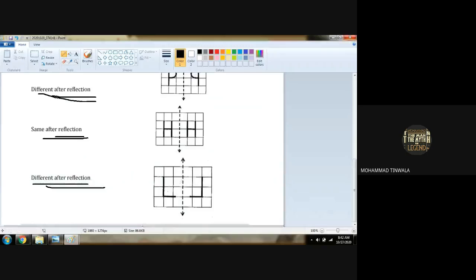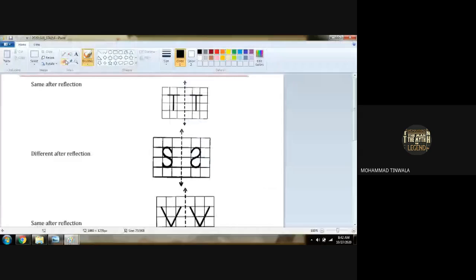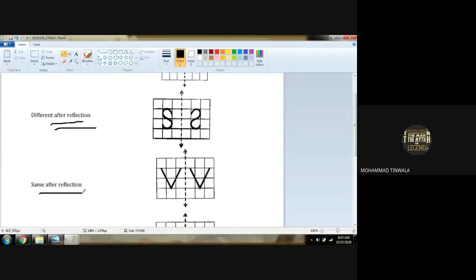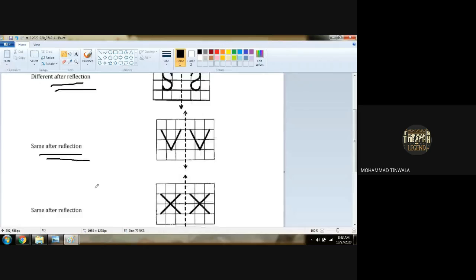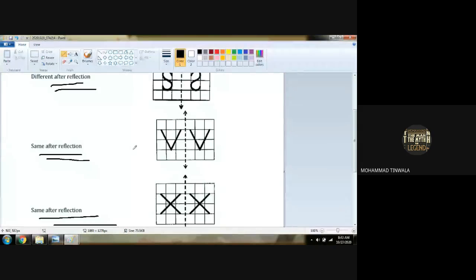Any doubt with this question, boys? Then T is same after reflection. Then S is different after reflection. V is same after reflection. X is same after reflection. Any doubt with this? No.